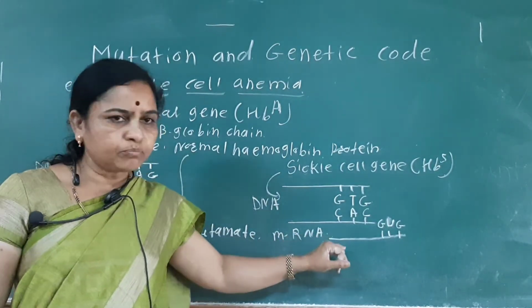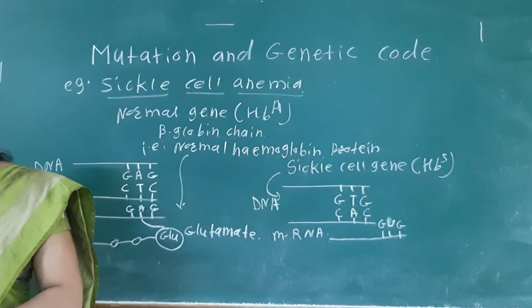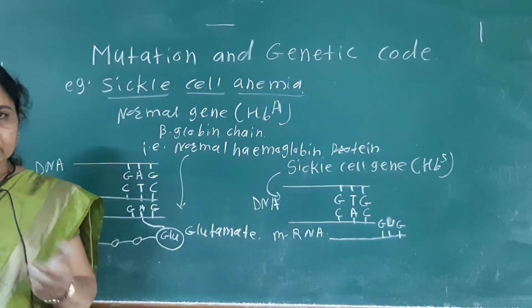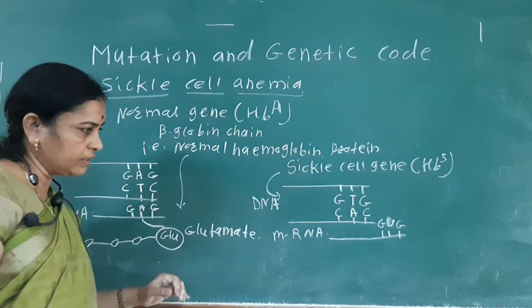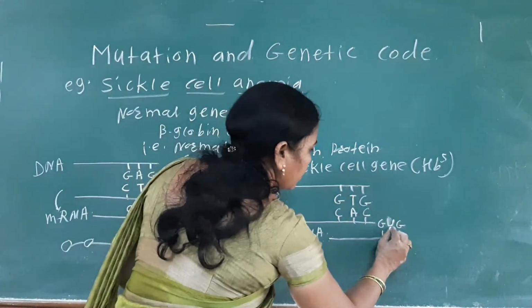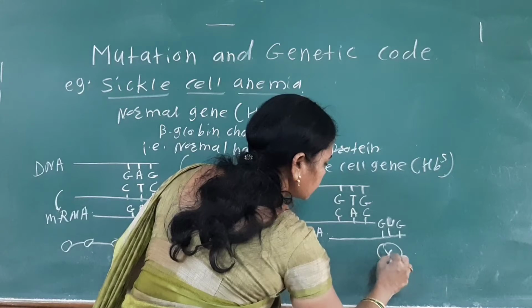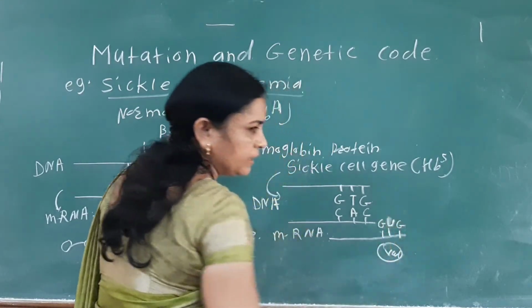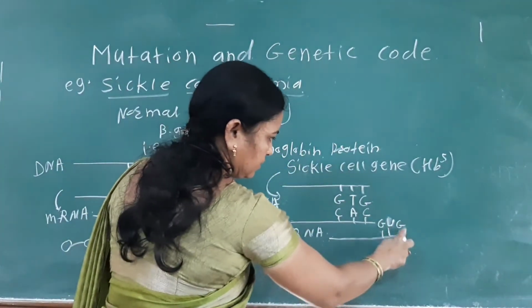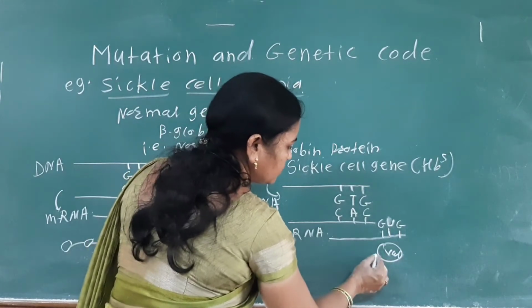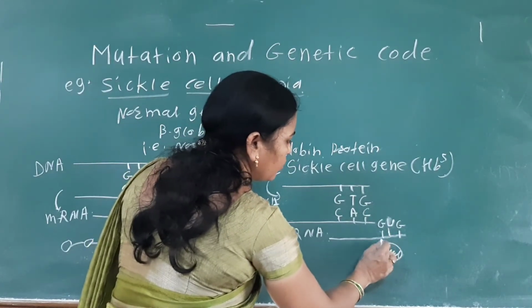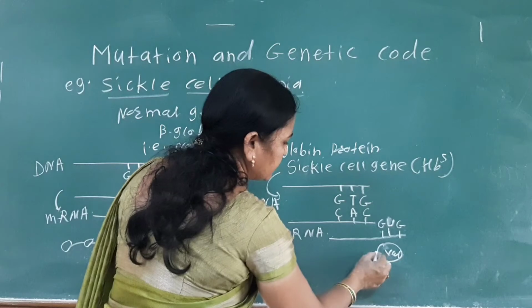From this mRNA the protein that is synthesized has the amino acid valine. Why? Because there is the GUG codon, and this GUG codon mainly codes for the amino acid valine.